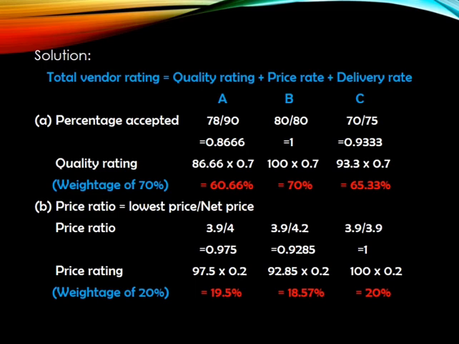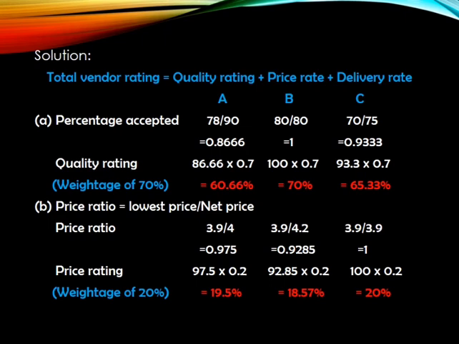So 86.66 into 0.7, where the 70% has been converted into 0.7. So the total values we are getting are 60.66 for vendor A, 70 for B and 65.33 for vendor C. So we have calculated the percentage accepted as well as the rating for quality. We have assessed the quality performance.